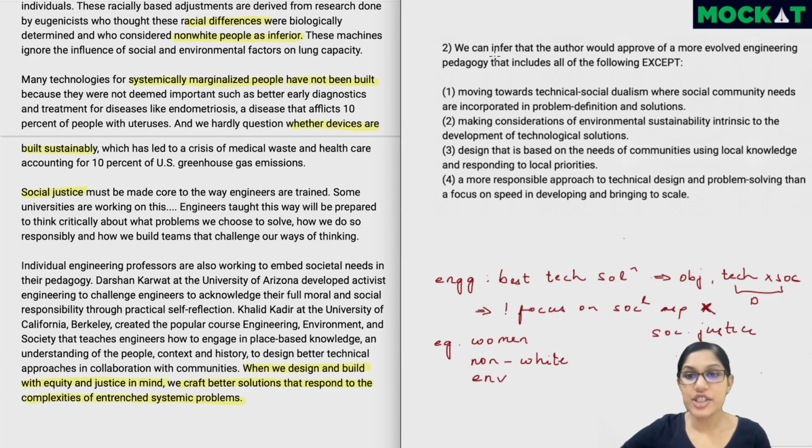Now, looking at the second question, we can infer that the author would approve of a more evolved engineering pedagogy that includes all of the following except. So we've understood that the author wants the social aspects to be brought in. So let's look at the options, and we'll eliminate three which the author would approve to be brought into the engineering pedagogy or their learning, and whatever's left becomes the correct answer. Moving towards technical social dualism, where social community needs are incorporated in problem definition and solutions.